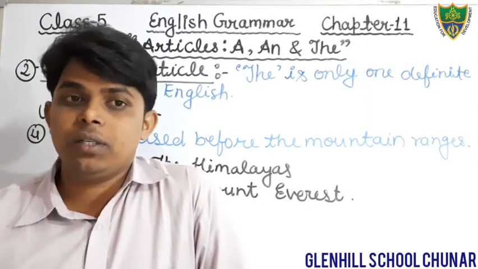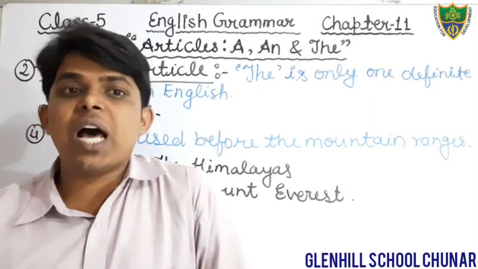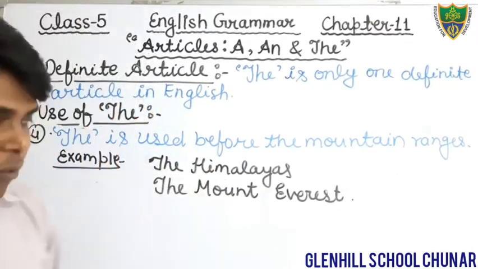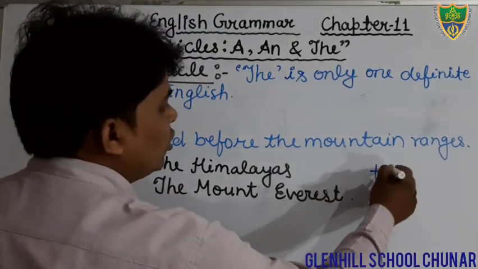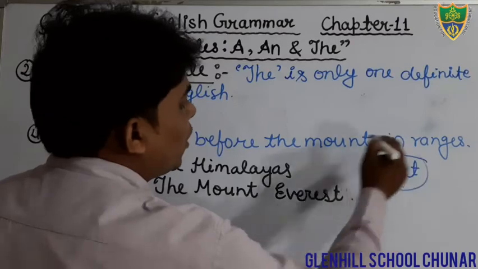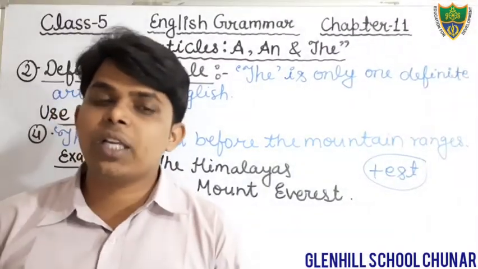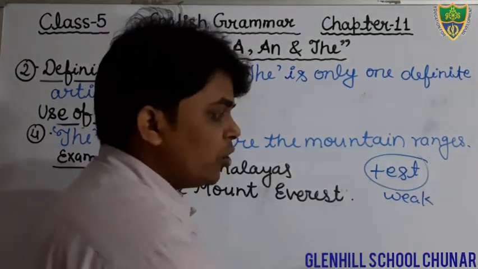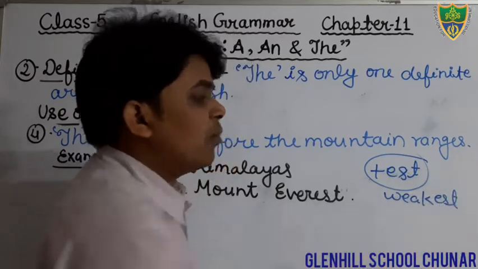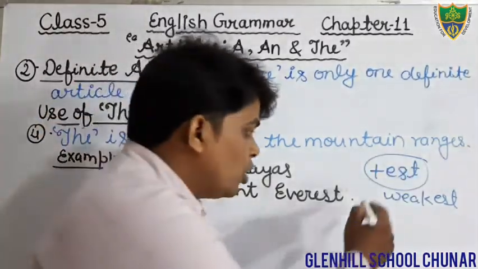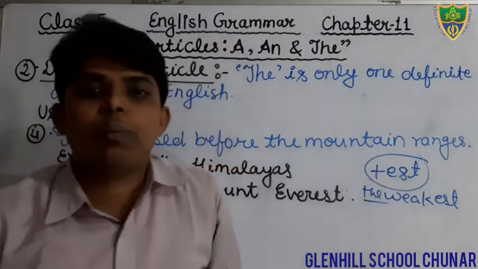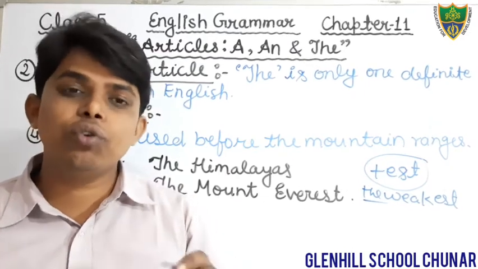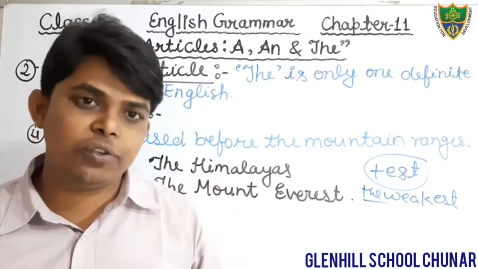Superlative degree you have read. In the previous class we have also read the degree of comparison. In superlative degree we generally form superlative degree by adding est to the positive degree. For example, weak is positive degree in which we will add est, it becomes weakest. So we will use the article the just before the superlative degree. Okay students, you also keep in your mind that we use the article the before the superlative degree.